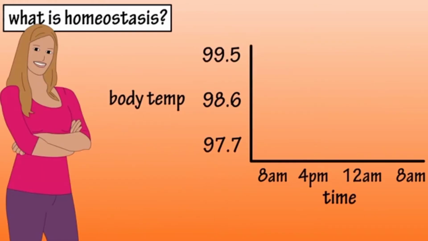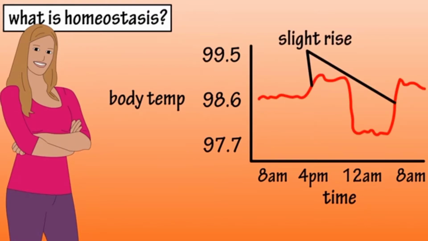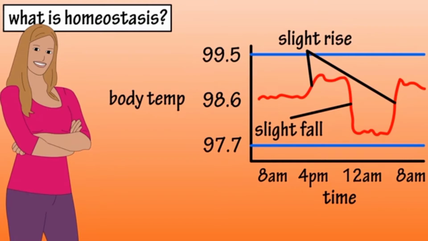So let's say we took someone's body temperature over a certain period of time. If we plot that on a chart, it may look something like this. Here, body temperature rose slightly, and here it fell a little. But the normal body temperature range is from 97.7 to 99.5 degrees. So our subject was inside the normal range throughout that time span.